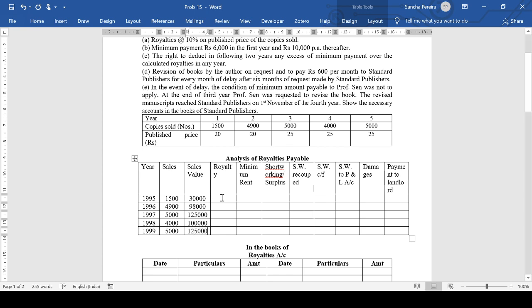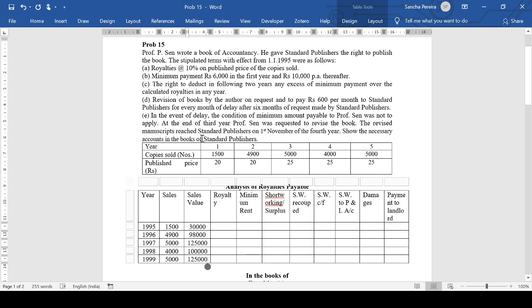Now, when I'm calculating the royalties, what have they said? It's royalty at 10% on published price of the copies sold. So it's going to be 10% of these values. Because if you take 10% of this, you'll just get 150, here it will be 490. That's too less. So it's 10% of the published price, that is the number of copies sold into the price per unit. You get the total and 10% of that.